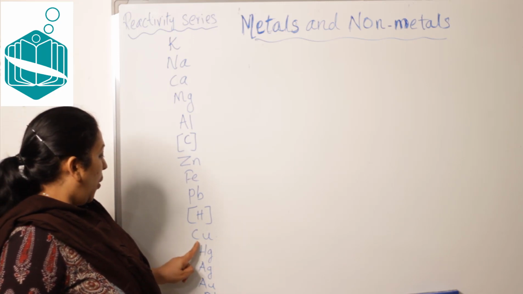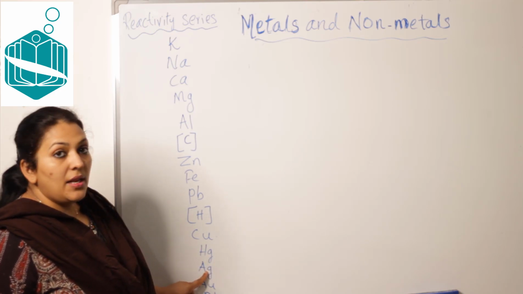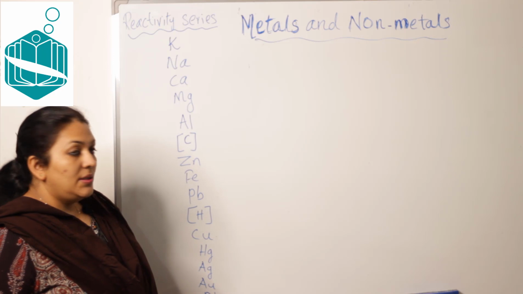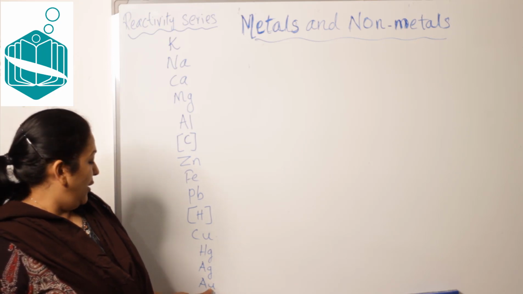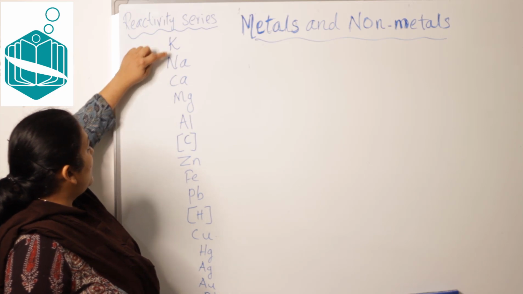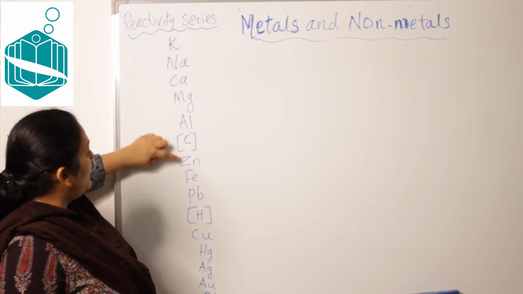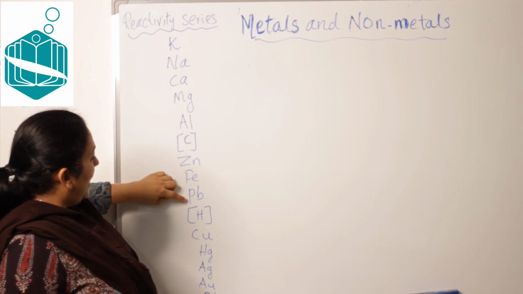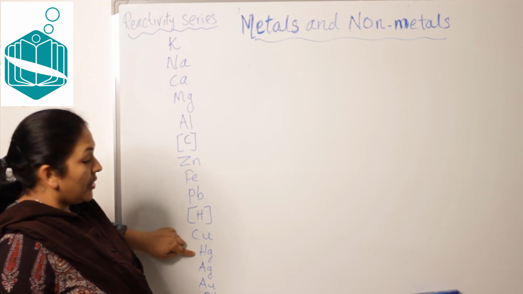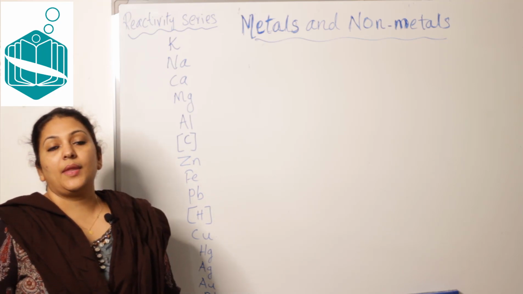Okay. Copper, Hg, mercury, Ag, silver, gold and platinum. Au, gold, Pt, platinum. One more time. Potassium, sodium, calcium, magnesium, aluminium, zinc, iron, lead, copper, mercury, silver, gold and platinum.